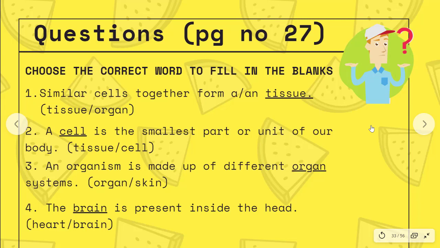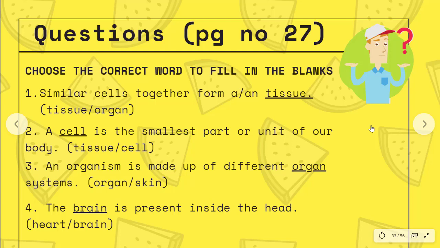Okay, so let's start. The first is choose the correct word to fill in the blanks. Similar cells together form a or an. The options are tissue or an organ, and the correct answer is tissue. And the correct sentence is similar cells together form a tissue. Second one, a dash is the smallest part or unit of our body. The options are tissue and cell, and the correct answer, as all of you know, is cell. So the correct sentence is a cell is the smallest part or unit of our body.